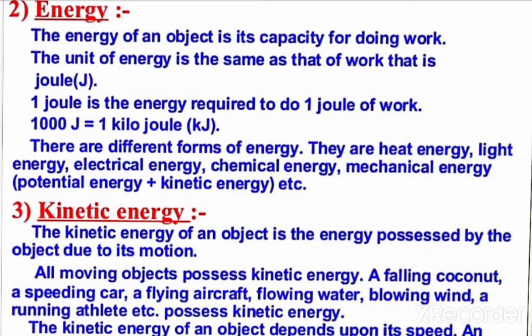The kinetic energy of an object increases with its speed. Then how much energy is possessed by a moving body by virtue of motion? The kinetic energy of a body moving with a certain velocity is equal to the work done on it to make it acquire that velocity.